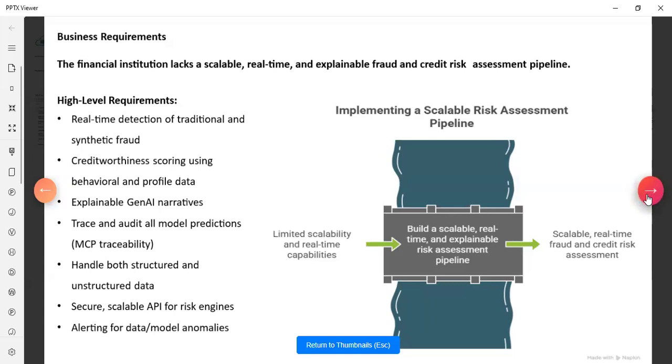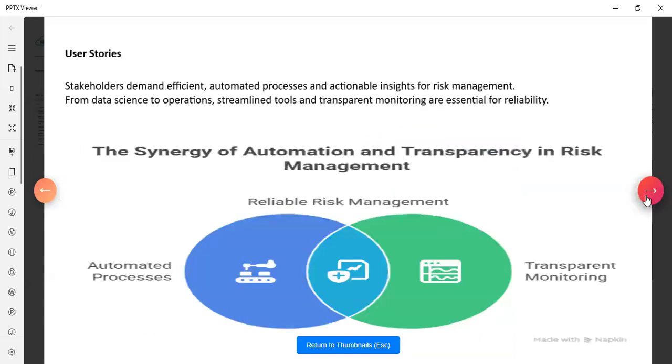Now, moving to the next slide, which is about the user story. In the user story, stakeholders demand efficient, automated processes and actionable insight for risk management. From data science to operations, streamlined tooling and transparent monitoring are essential for reliability. And this is a graphical representation of the user story.